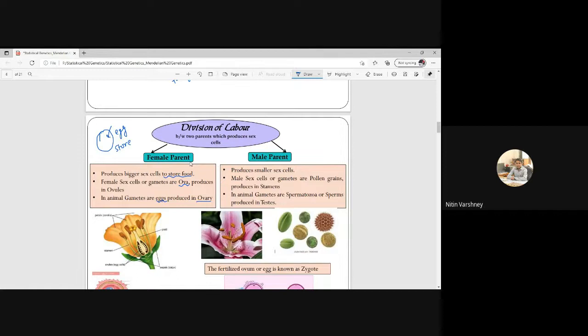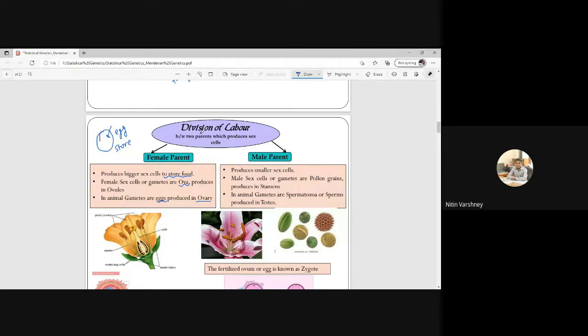I am telling you these basics of biology because, for your NET preparation, the statistical genetics part may be given to a basic genetics person to make the questions. So they can ask in which structure the ova are produced, what is the ovule, what is the ovary, and in which eggs are produced. So female sex cells are bigger in size.